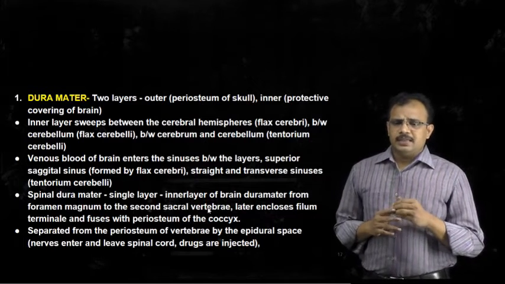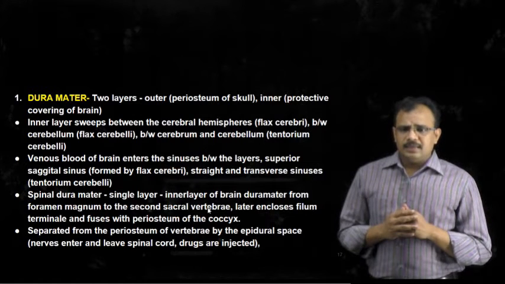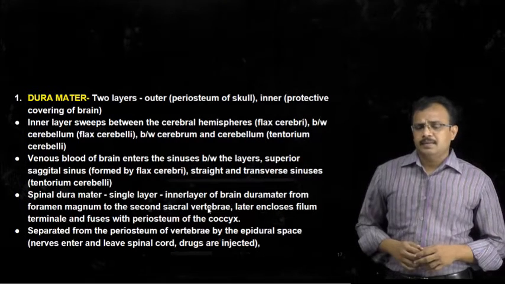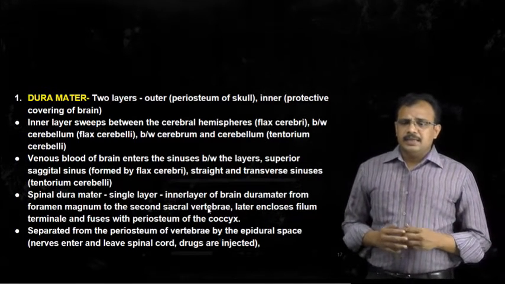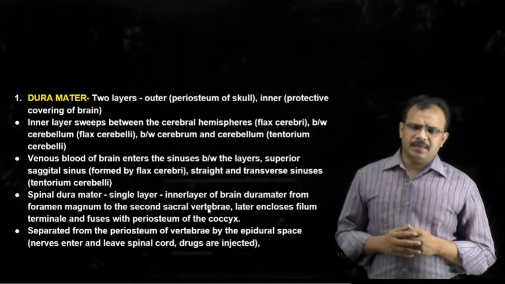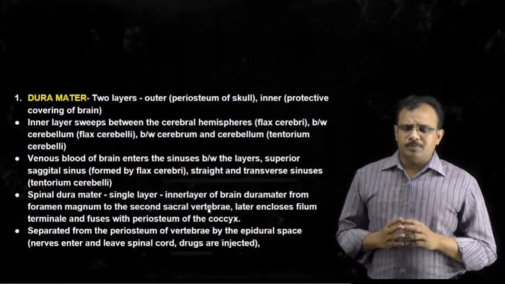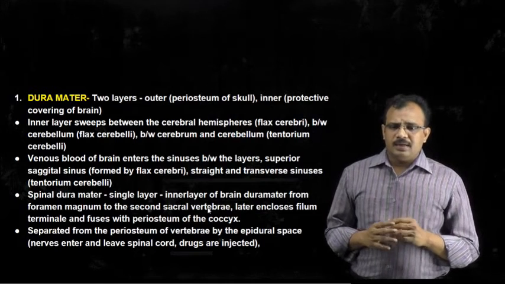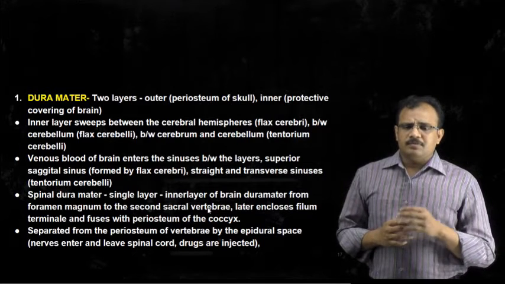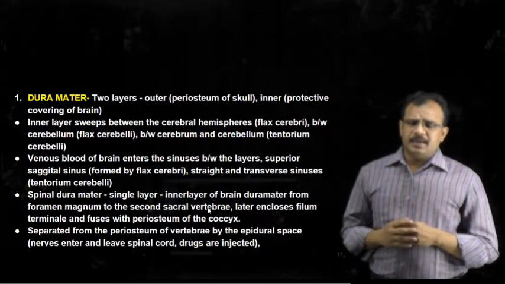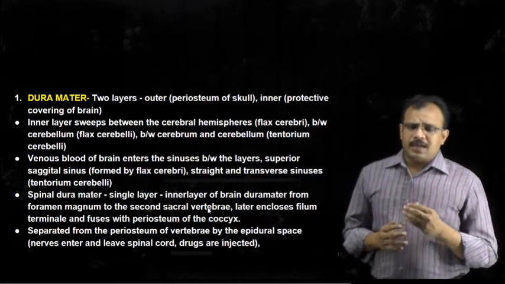The outermost layer replaces the periosteum of the skull, whereas the inner layer is the protective covering of the brain, and this inner layer sweeps between the cerebral hemispheres, which leads to formation of falx cerebri, and it sweeps between the cerebrum and cerebellum, which forms the tentorium cerebelli, and between the hemispheres or lobes of cerebellum to form falx cerebelli.